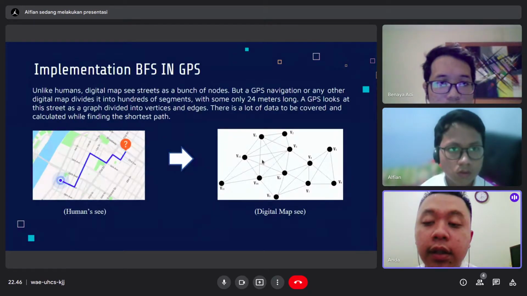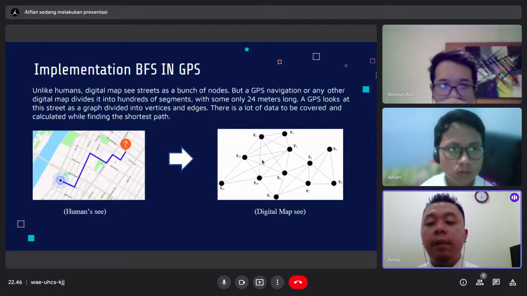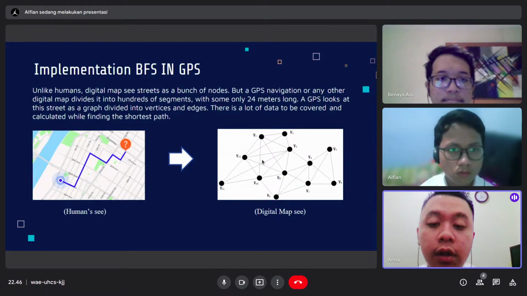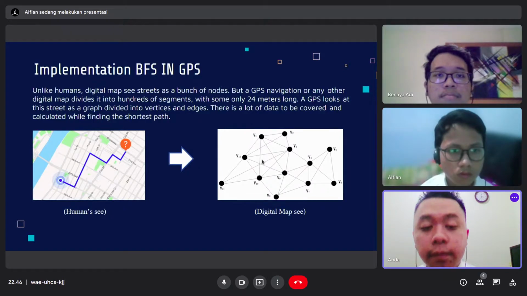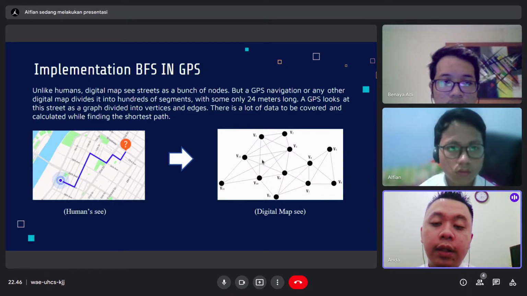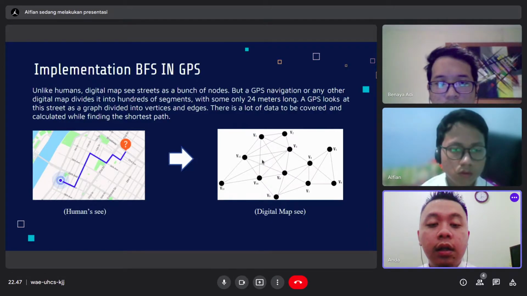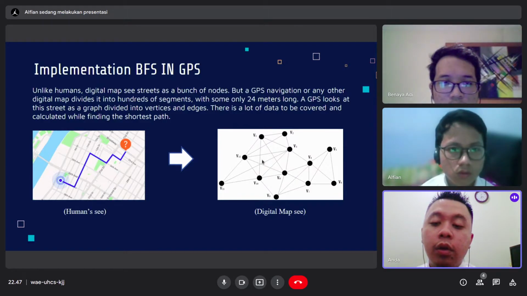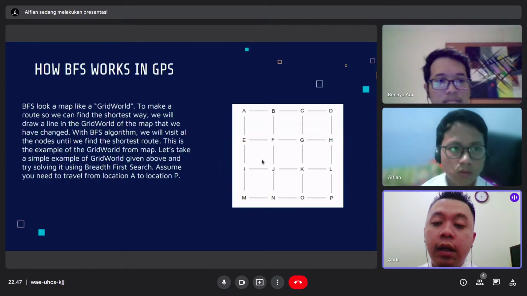The implementation of BFS in GPS. Unlike humans, a digital map sees streets as a bunch of nodes. A GPS navigation or any other digital map divides it into hundreds of segments, with some only 24 meters long. A GPS looks at the street as a graph divided into vertices and edges. There is a lot of data to be covered and calculated while finding the shortest path. The next implementation will be